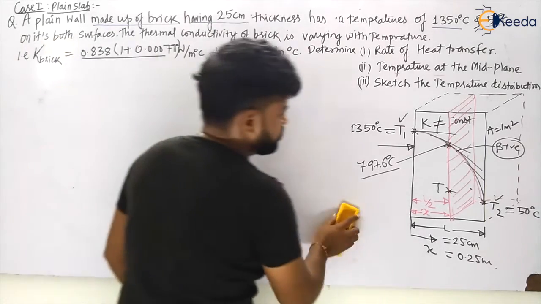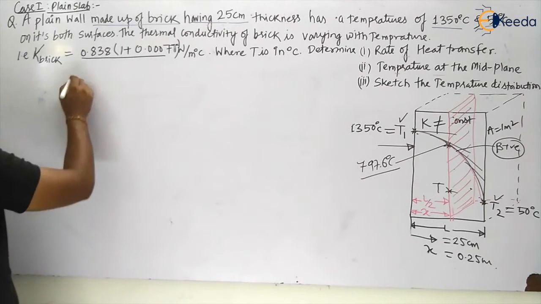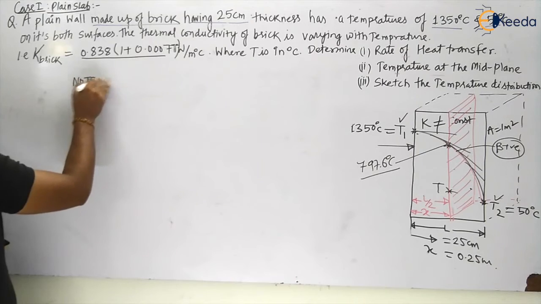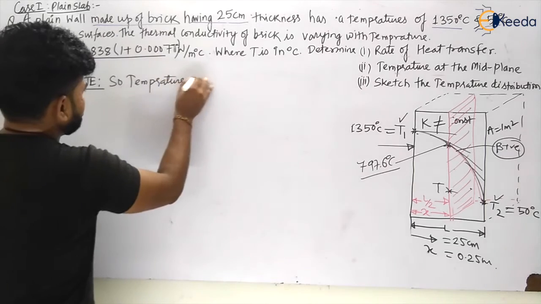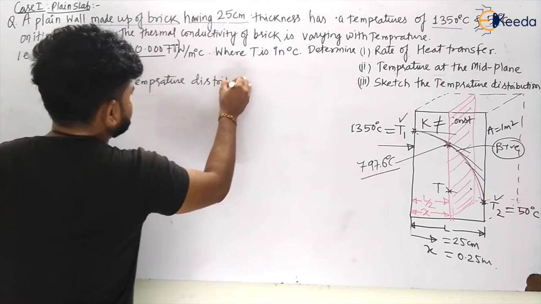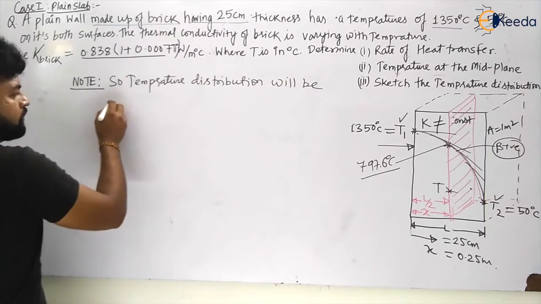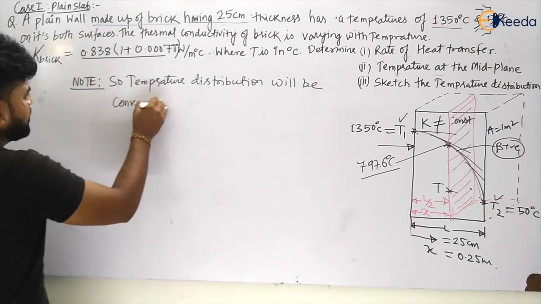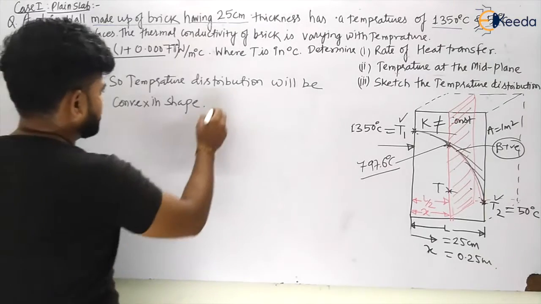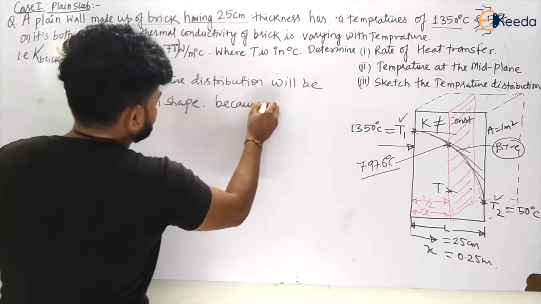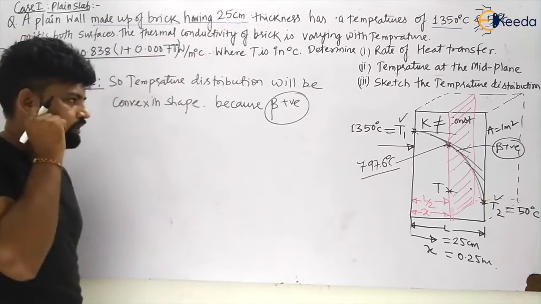Okay, so we can say the temperature distribution will be convex in shape. Okay, this will be convex in shape, and you can easily calculate because beta value is positive, because of beta positive, my dear students. I hope you have understood.